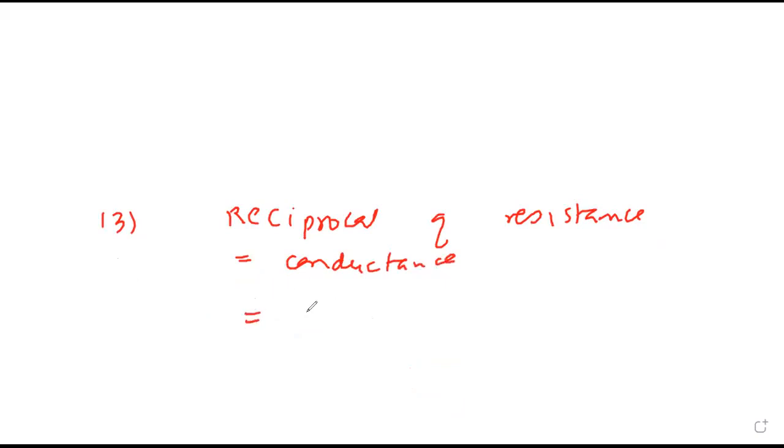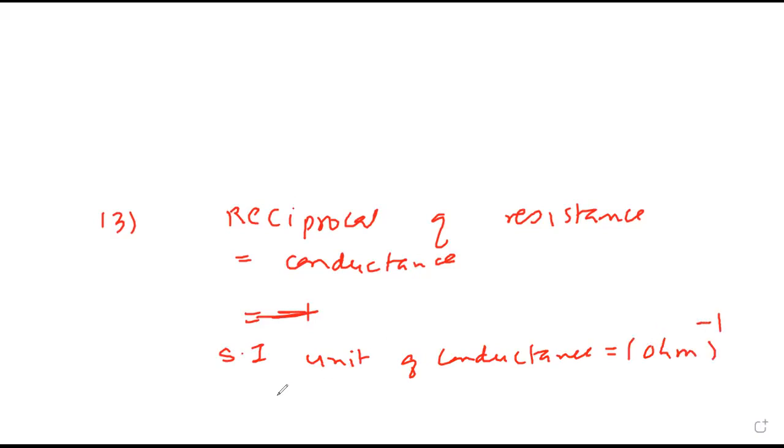So its unit is reciprocal of ohm. The SI unit of conductance is ohm raised to minus 1, or inverted omega, or mho, or Siemens.